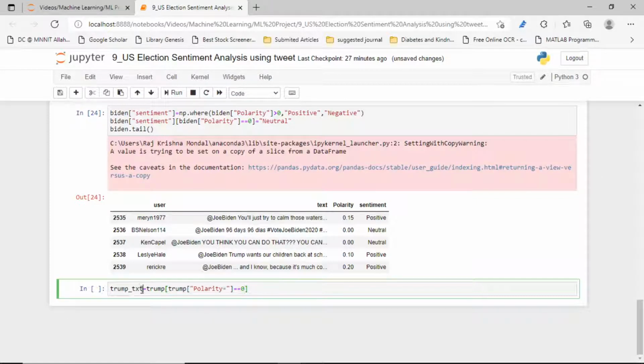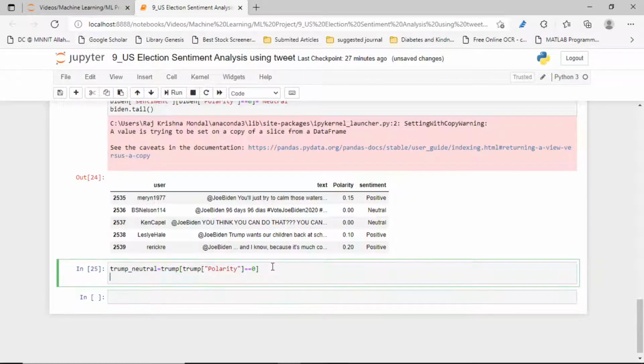Polarity equal to 0 means neutral. I want to show you how many neutral values there are. Okay, these are the values. So let's see it.